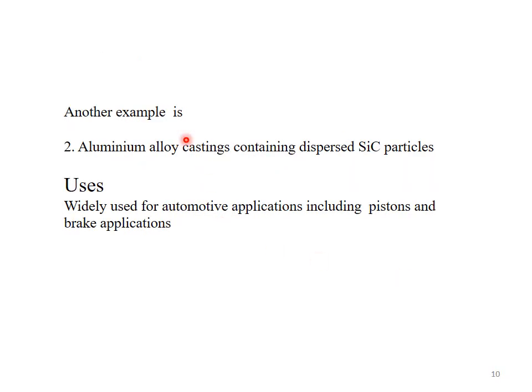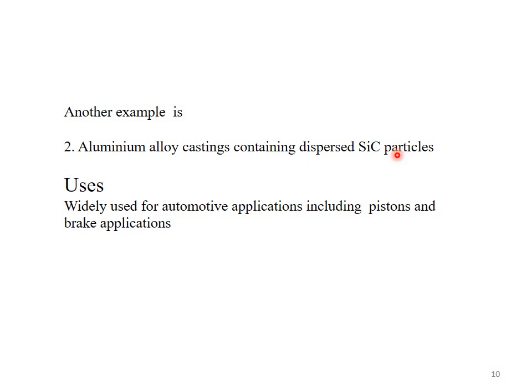Another example of large particle reinforced composite material is aluminium alloy castings containing dispersed silicon carbide particles. Aluminium alloy casting is the name of the composite material.